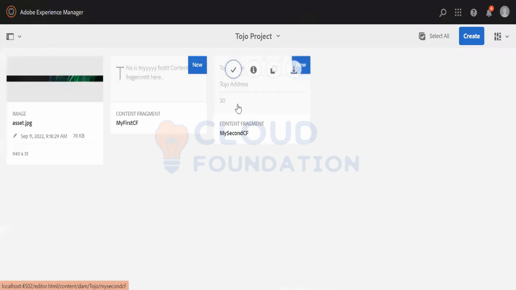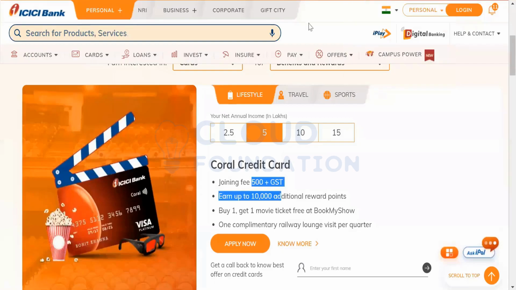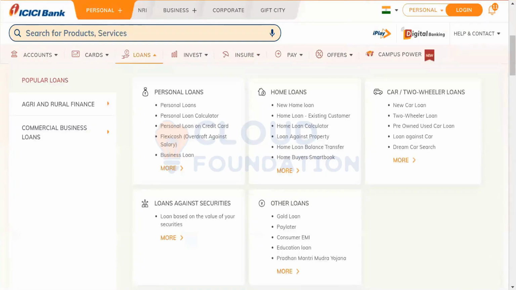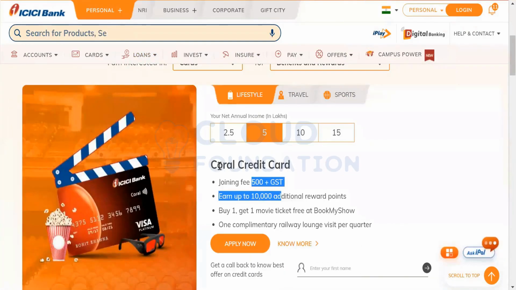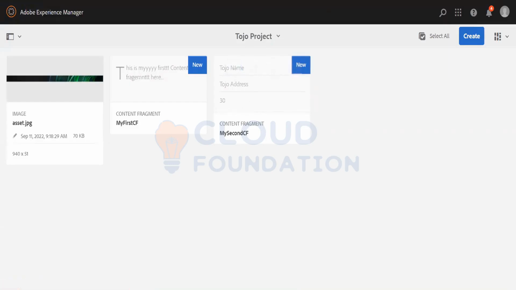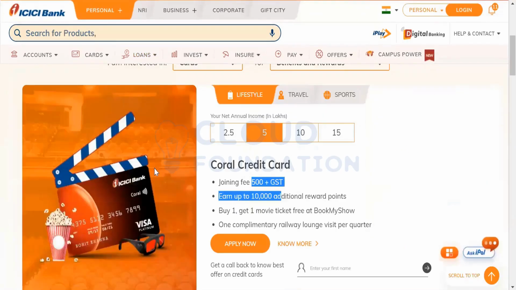Now somehow, if the content from that content fragment can be exposed to the outside world and ICICI Bank can access that content, that would be really great, because then they can automatically change the values in the content fragment, and that value will start reflecting over here. Also the localization, the multilingual thing, maybe that can also be done, but the primary thing is this.